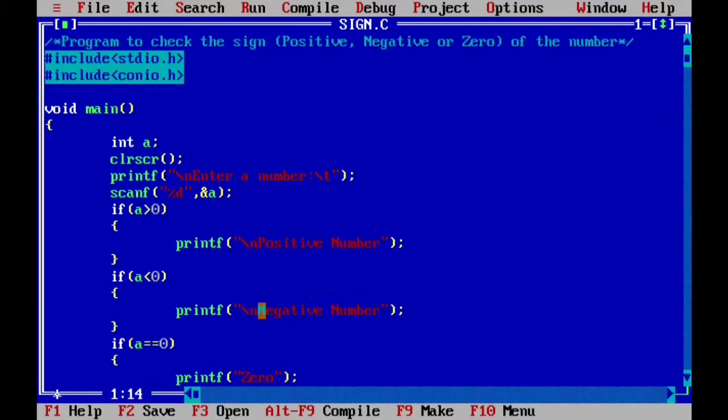Let's have a look at this program. This program is checking whether the scanned number is positive, negative or a zero number. Right? Now in this program I have taken one integer and scanned that integer. Now in further if statements, this number is compared first with 0. If a is greater than 0, then the number will be positive. So printf positive number. If a is less than 0, then the number will be negative. So printf negative number. If a equal to 0, that means the number is going to be 0.